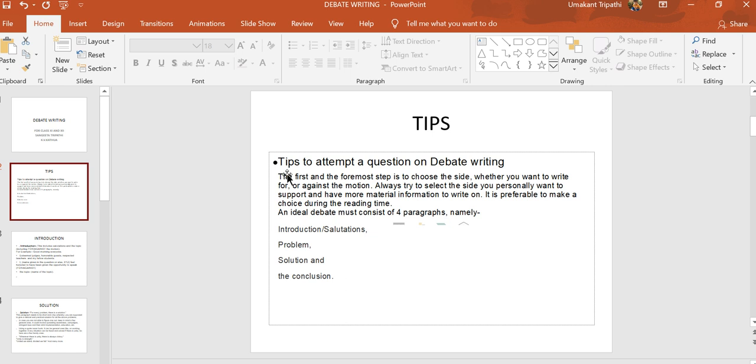Some tips to attempt a question on debate writing. The first and the foremost step is to choose the side, whether you want to write for or against the motion. Always try to select the side you personally want to support and have more material information to write on. An ideal debate must consist of 4 paragraphs: introduction, problem or body of debate, solution and the conclusion.